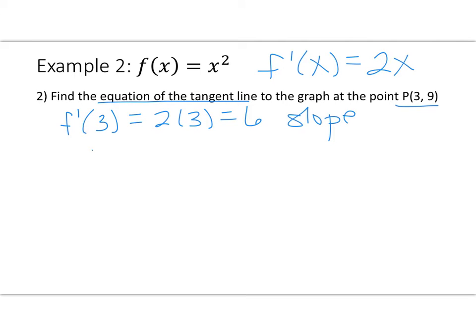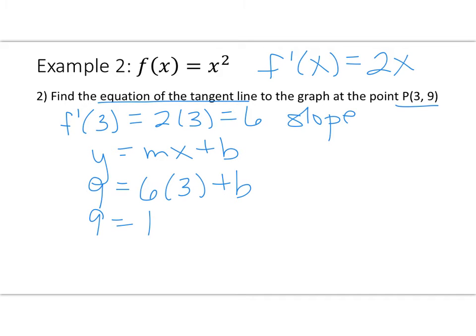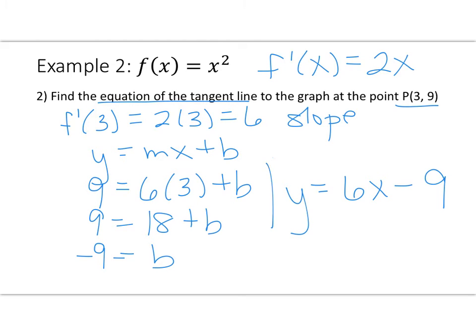And then I want to find the equation of the line, y equals mx plus b. So I plug in my values. Y is 9, my slope is 6, my x value is 3. So I have 9 equals 18 plus b. So I know b is negative 9, that's the y-intercept. So the equation of the line tangent at the point (3, 9) is going to equal y equals 6x minus 9.